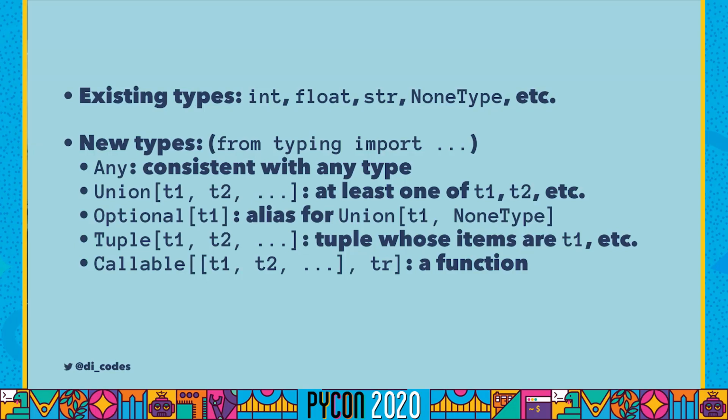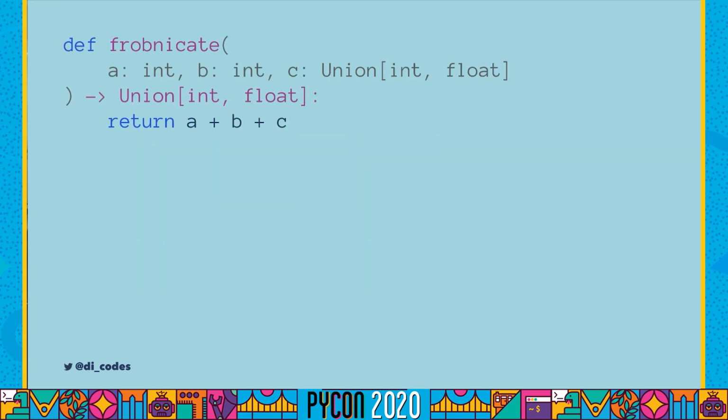These are fundamental building blocks that we need to do static typing. And these build on the existing types like int, float, string, NoneType to give us some new types like Any, which is consistent with any type at all, Union, which would be the combination of one or more types, Optional, which is an alias for the union of a type and the NoneType, Tuple, which would be a tuple whose items have those types, Callable, etc. So this lets us write a function like this, where fromDate takes first an integer, then an integer, and then the third argument here could be an integer or it could be a float, depends on how the user calls it.